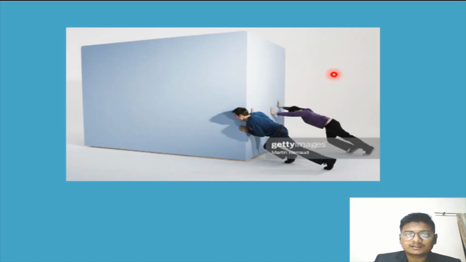And in the second one, you can see there is a much bigger box, and both are trying to move it, but this box is not getting moved, it stays in its place. So what we can say here is, they are applying force, but the force is getting useless because they are not able to move this thing, because their force is much lesser to move this big box.